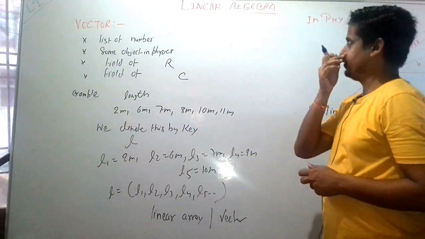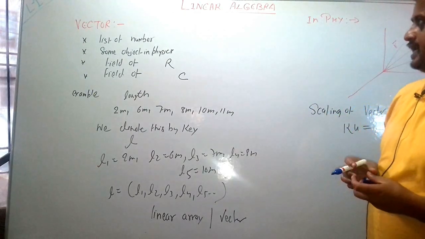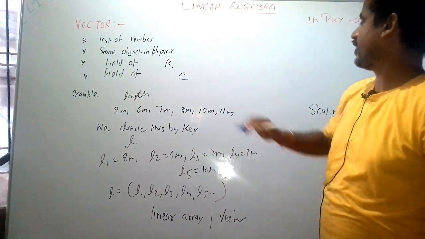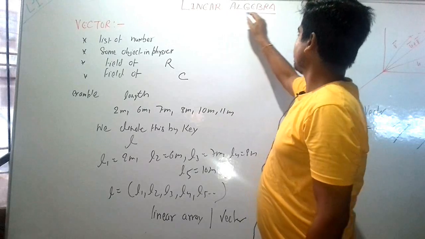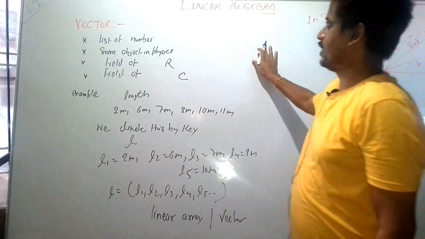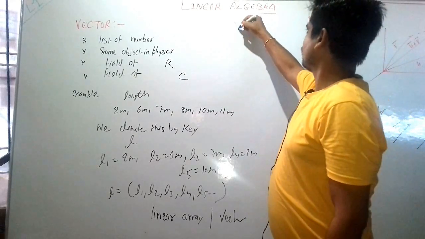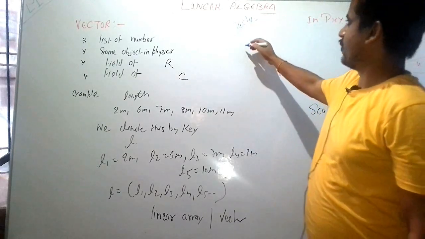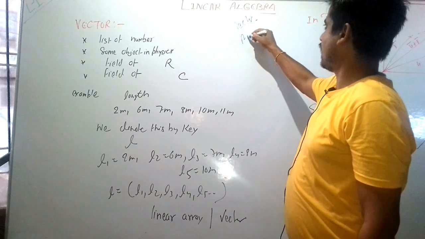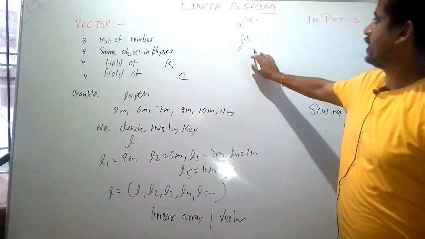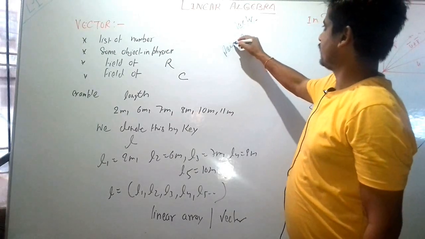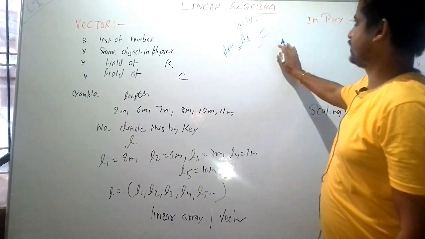This is the beginning of the linear algebra lecture series. So first of all, what is linear algebra? It is related to vectors, the study of the vector space R, the real number space R, and C, the complex number space.